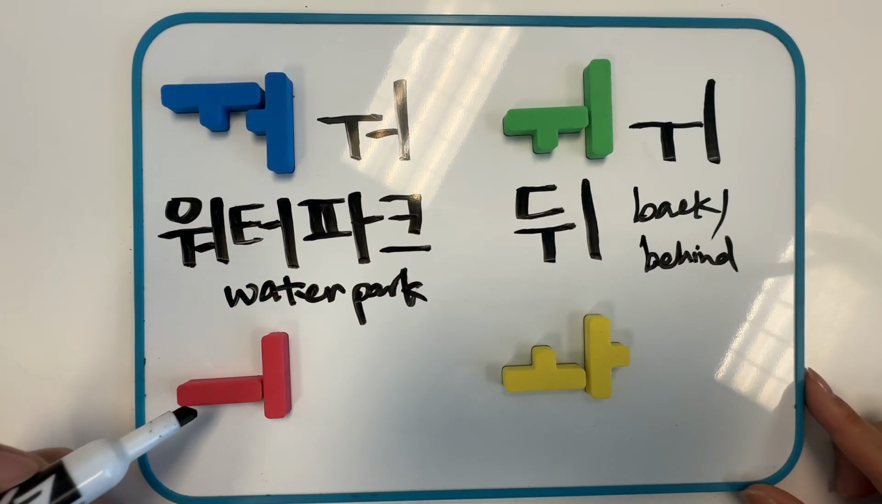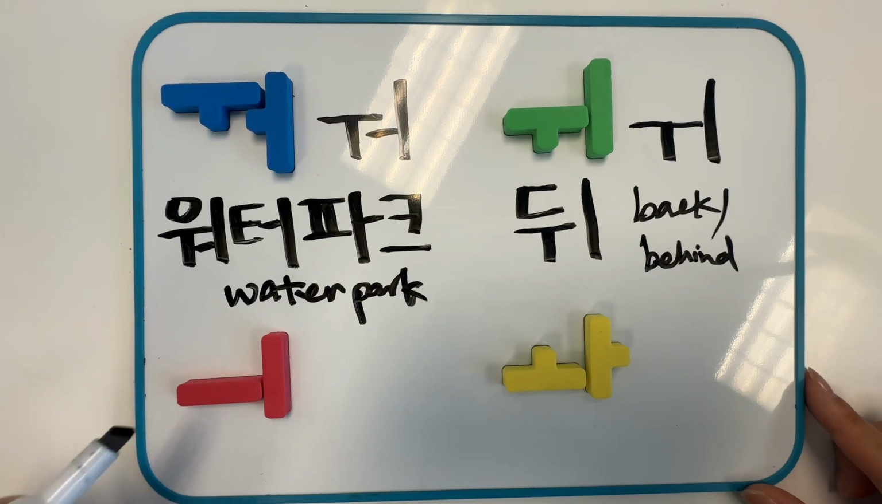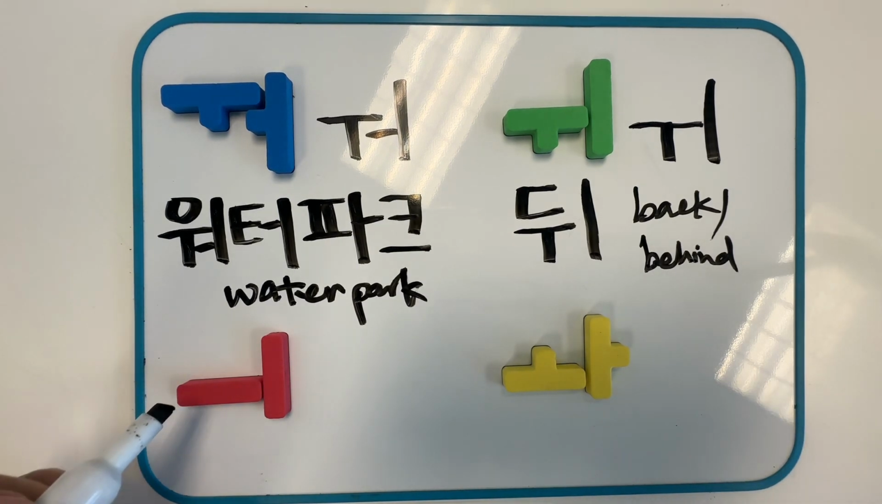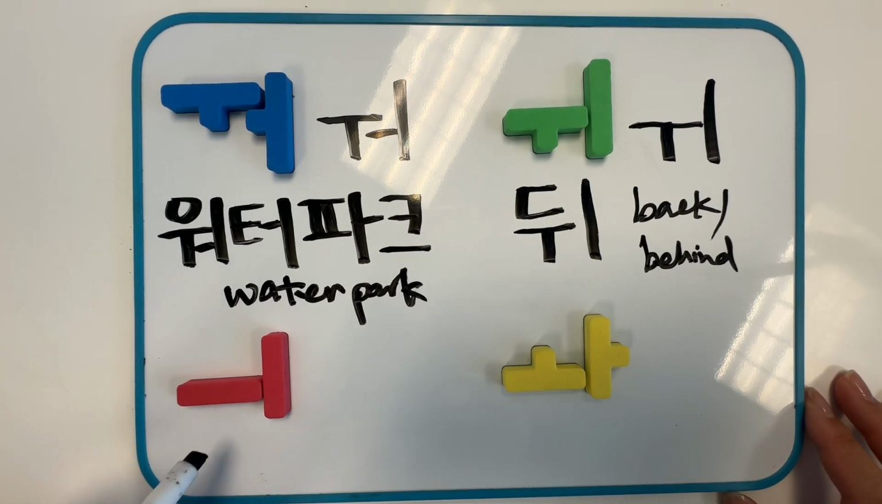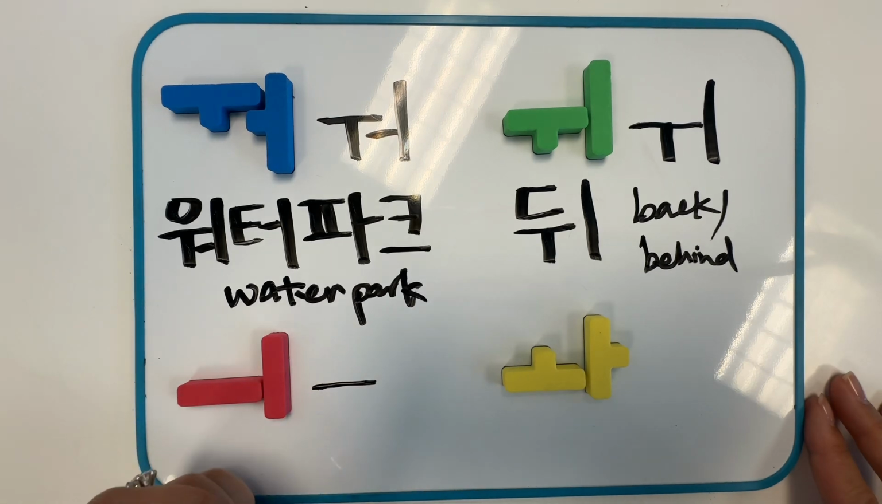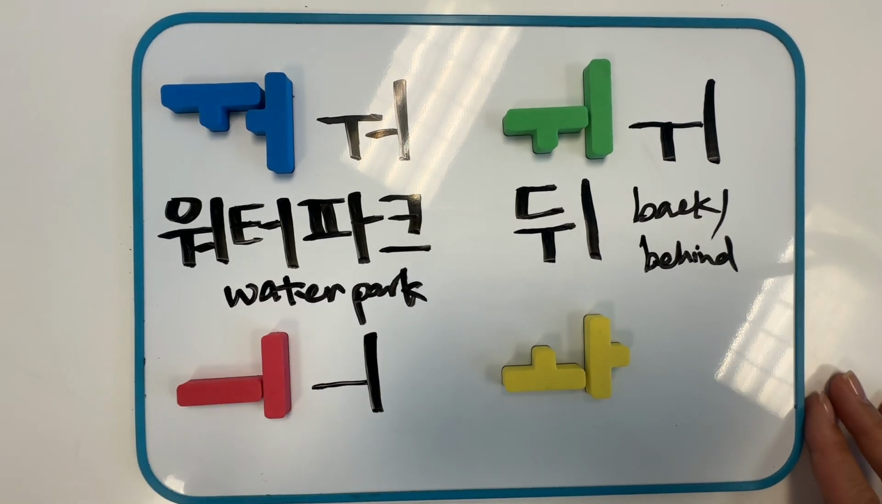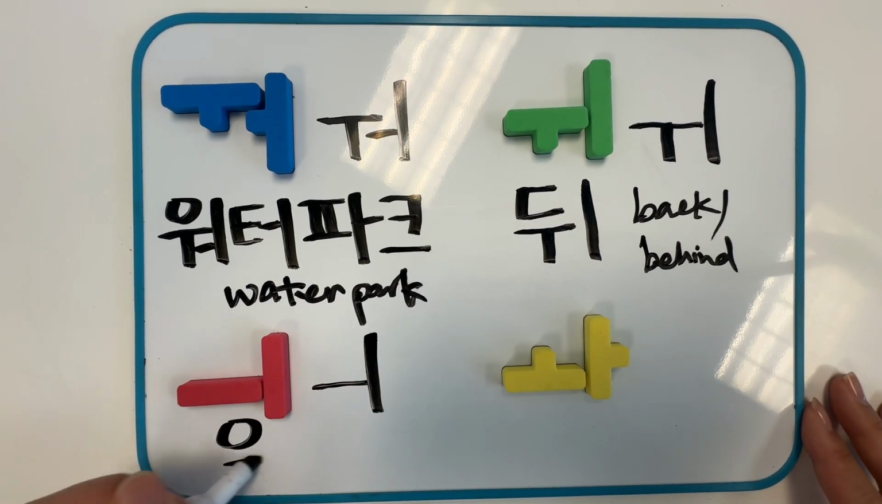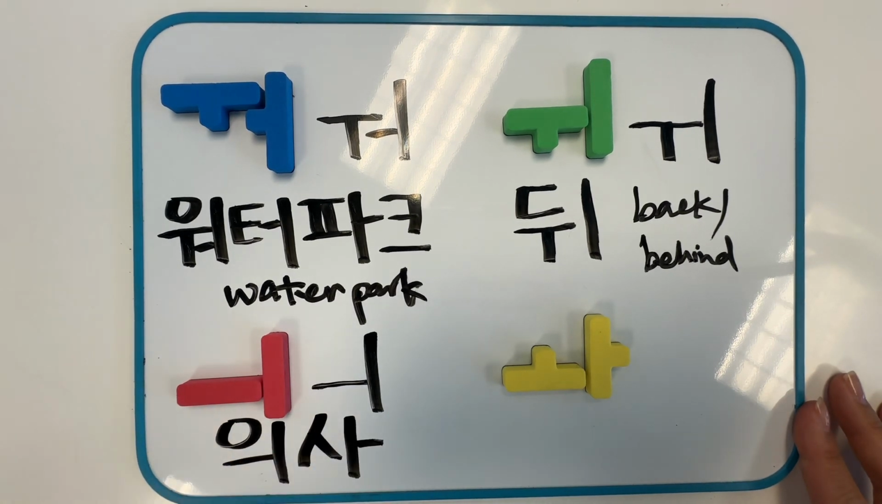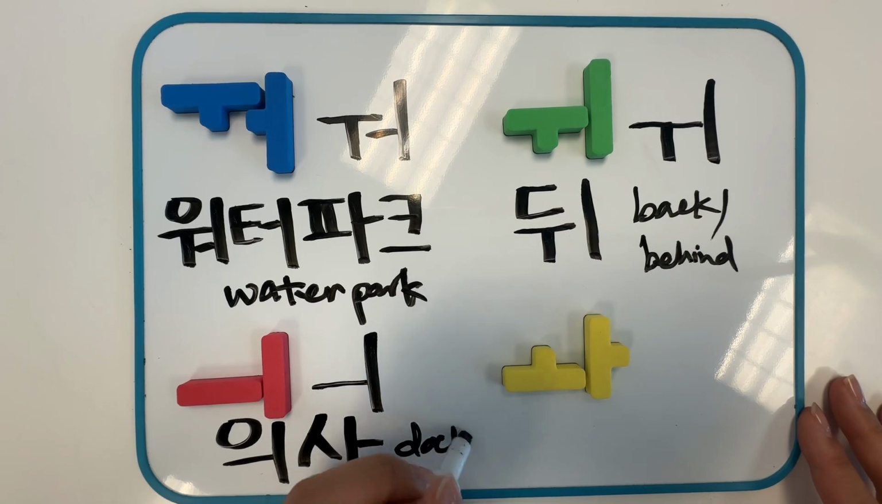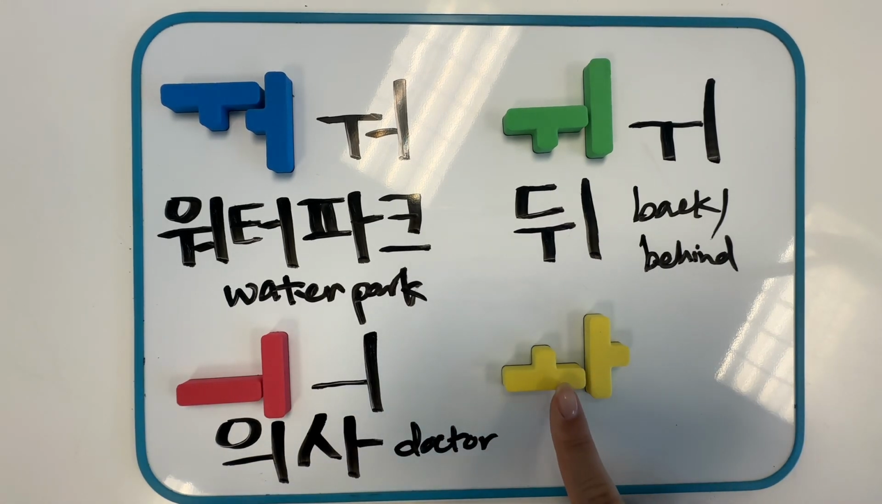Next is 의. 으 and I combined makes 의. The stroke order is left to right, then top to bottom. An example word is 의사. 의사 means doctor.